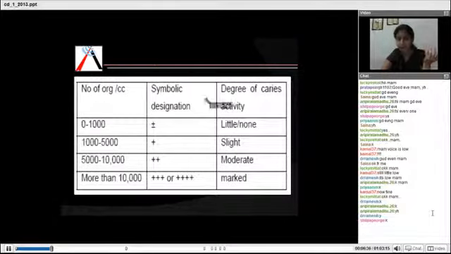Now, how do we interpret? This is the chart of interpretation. Okay. Now, if there are 0 to 1000 organisms per cc, the degree of caries activity is very less. If it is 1000 to 5000, it is slight. If it is 5000 to 10,000, it is moderate, and more than 10,000, it is marked. Okay. And there are symbolic designations given. Frequently asked MCQ questions give you a symbolic designation and ask what degree of caries activity it is. So, be very careful with this: plus minus is little, plus is slight, 2 plus is moderate, and 3 or more plus is marked.